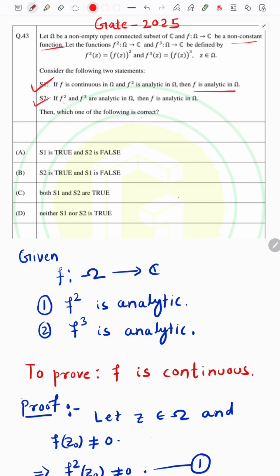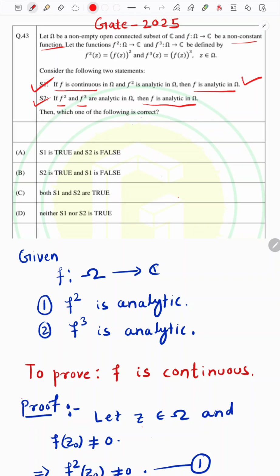We will prove that if f square is analytic and f cube is analytic, then f is analytic. But we will use the previous result: if f is continuous and f square is analytic, then f is analytic. Now we will use the analyticity of f square and f cube to prove that f is continuous. Then we are done, because when f is continuous and f square is analytic, f is analytic by the previous statement S1.